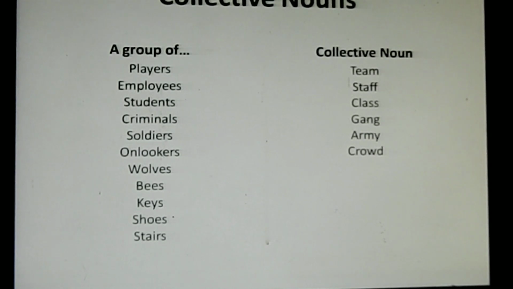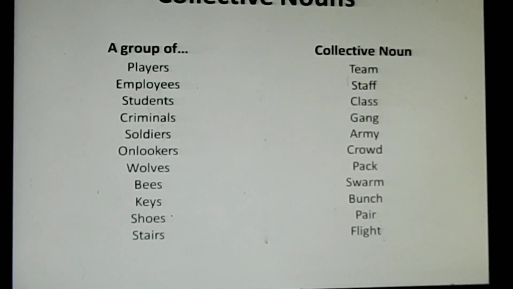Then a group of wolves, pack. A group of bees, swarm. Keys, bunch. Shoes, pair. And stairs, flight of stairs.